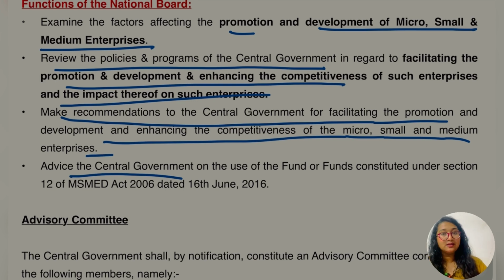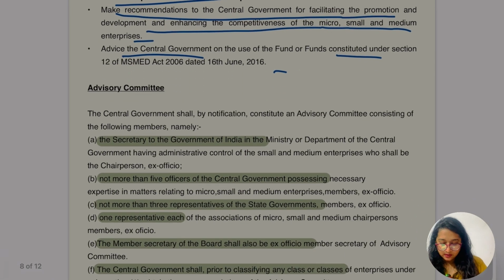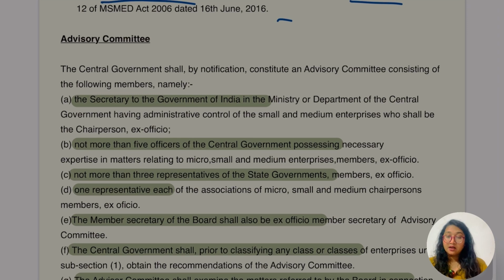If not, then the action should be taken. So hope this point was clear. It's that simple. Let's go for the advisory committee now.